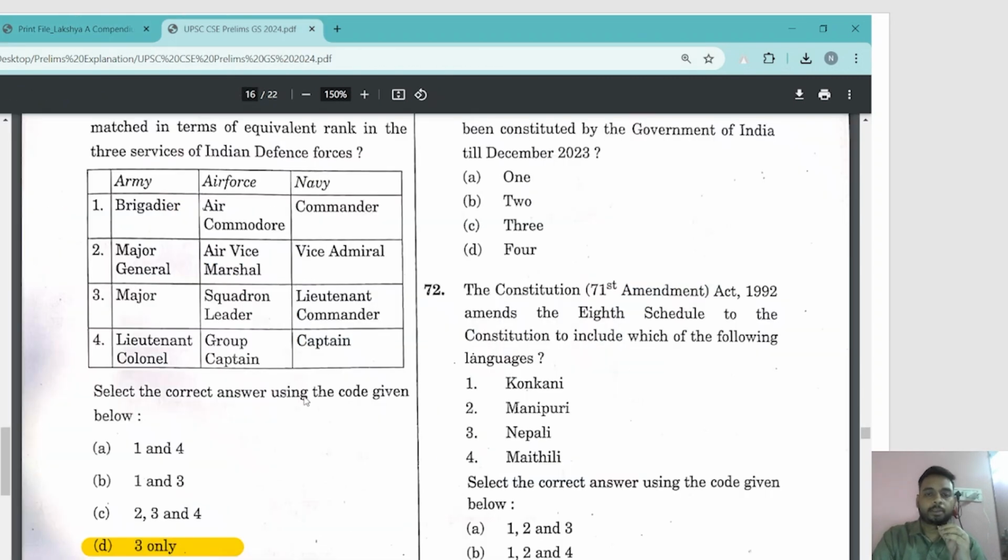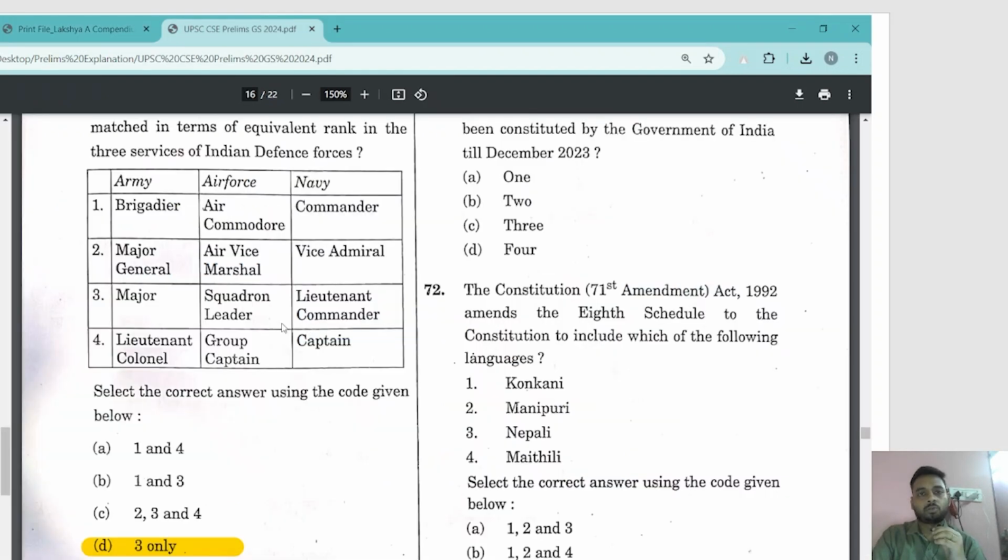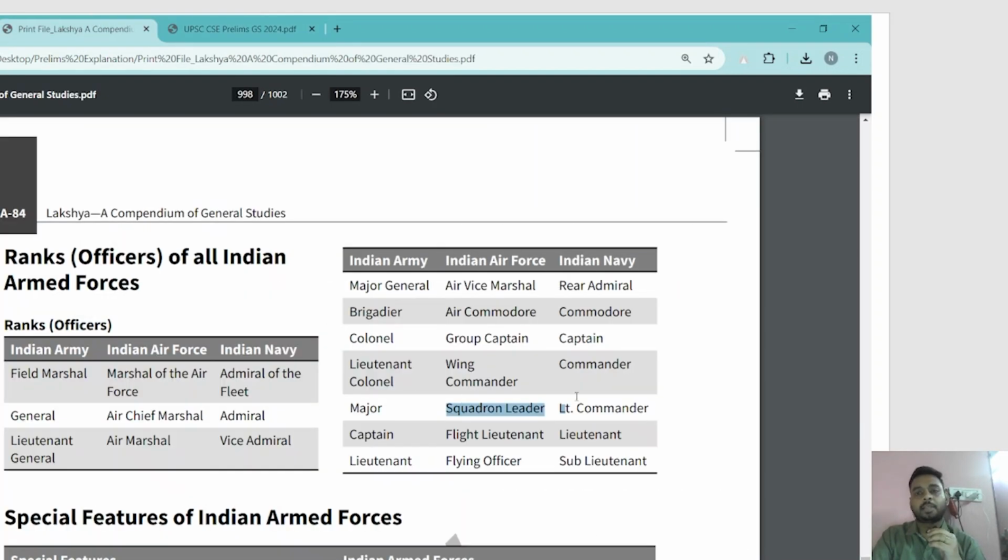It's a tough question, I give it to the students. But it was there in the book. So even if you have gone through this table once or twice, you might have been able to answer it, right? Okay. So overall, my assessment is that the paper was relatively easier compared to the previous years.